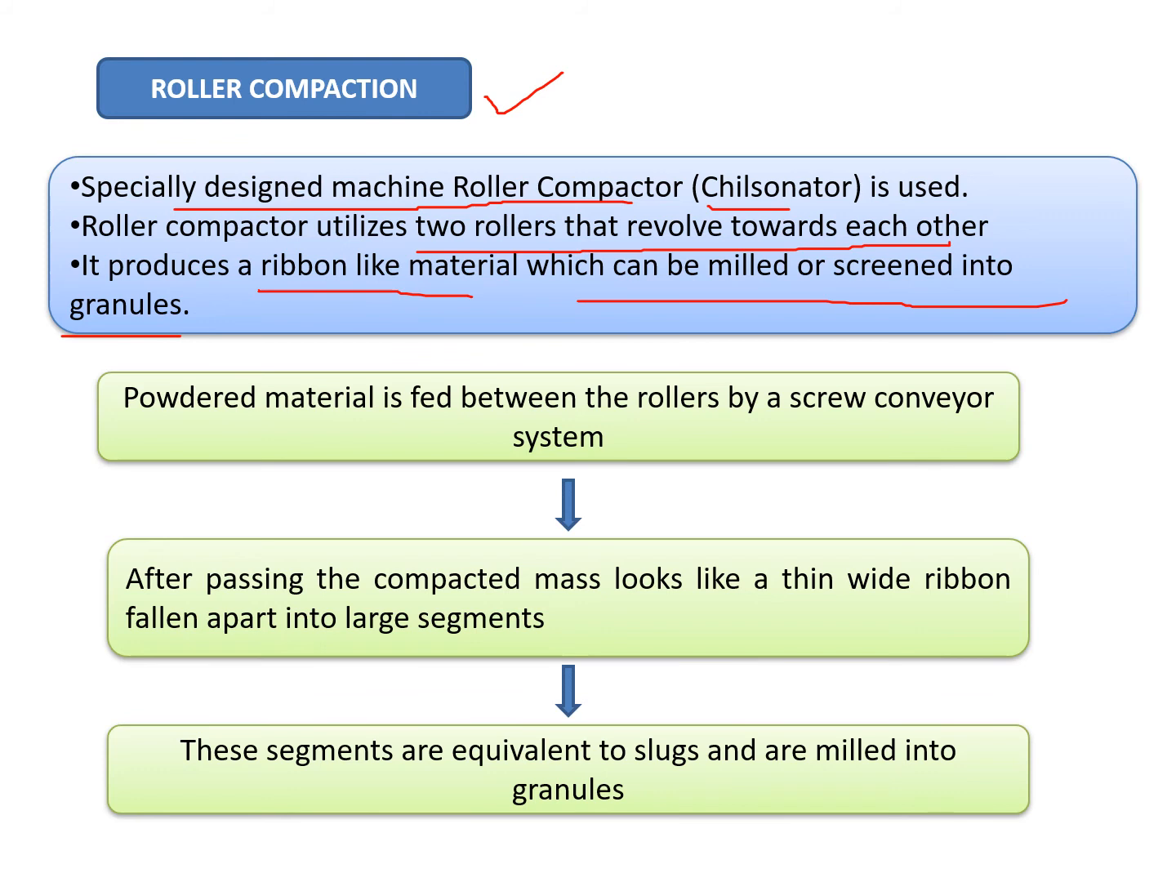So we are using an equipment called roller compaction, also called Chilsonator, in which two rollers are revolving towards each other and a ribbon-shaped material is formed, and this ribbon-shaped material is milled or screened into granules. So this is the process.